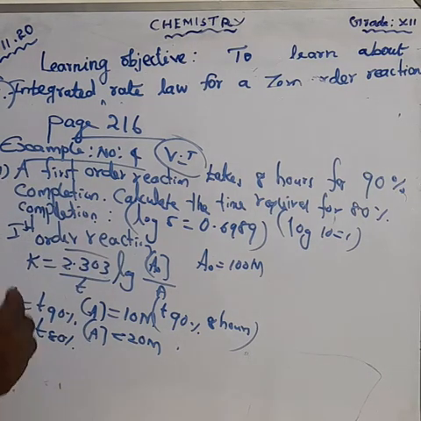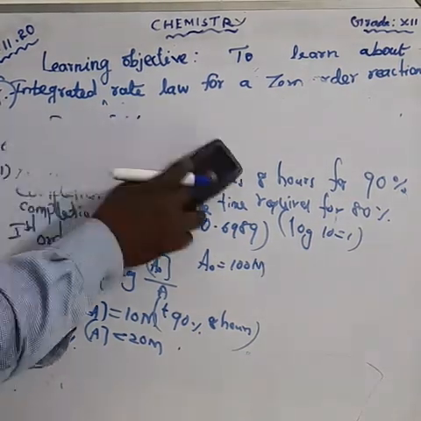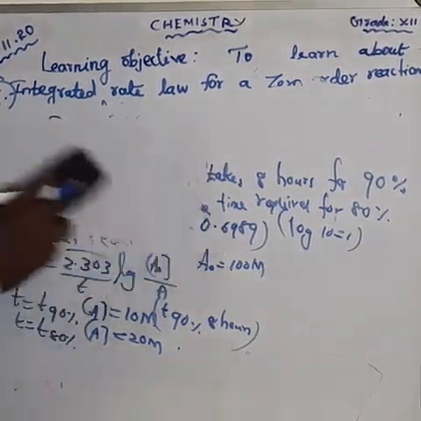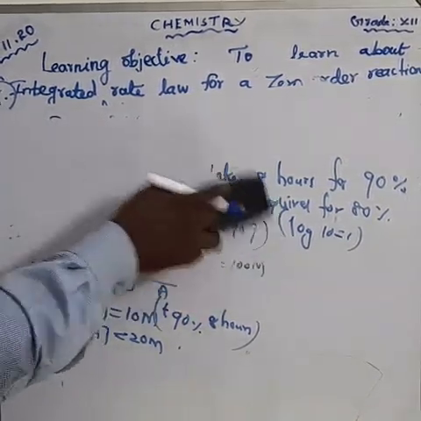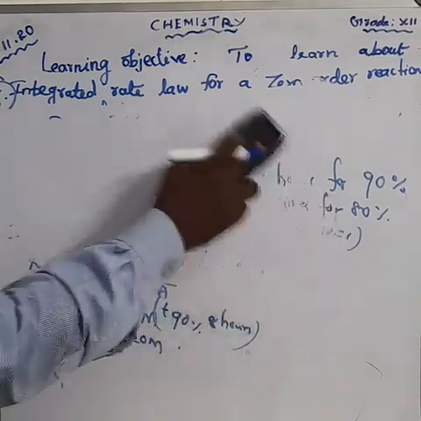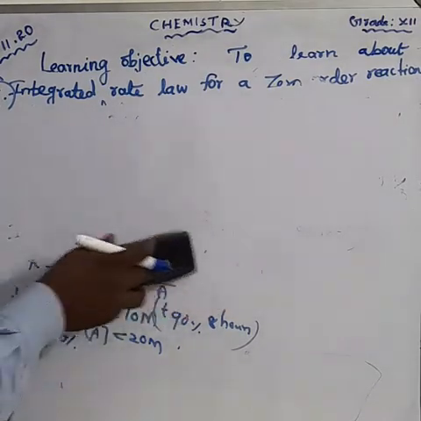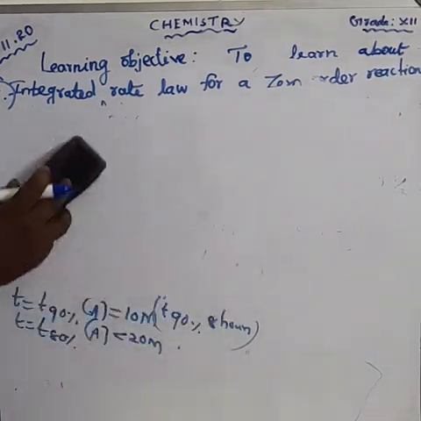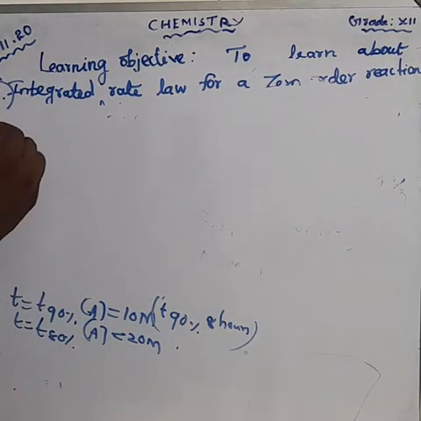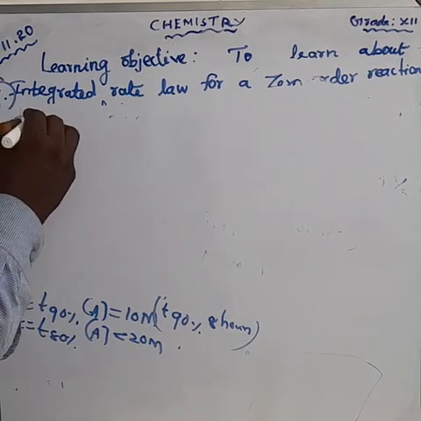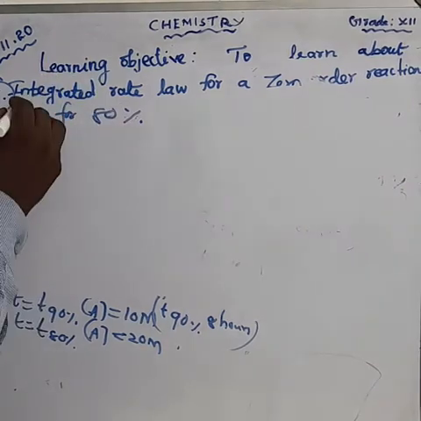So we are substituting. First we have to substitute the time for 80%, and next we will find out the time for 90%. First try to work out the time for 80%.